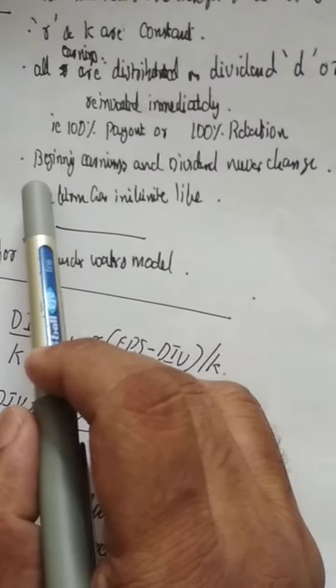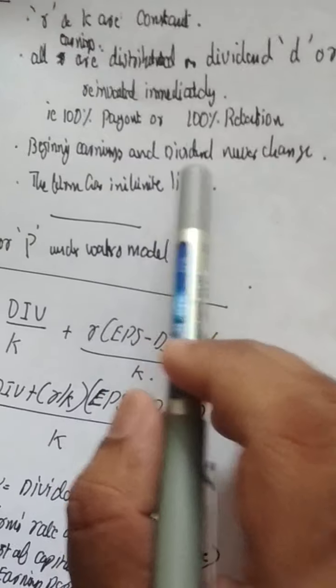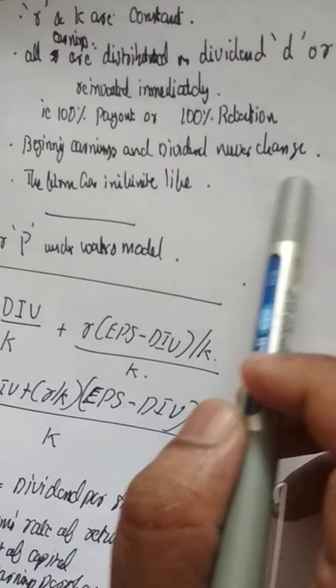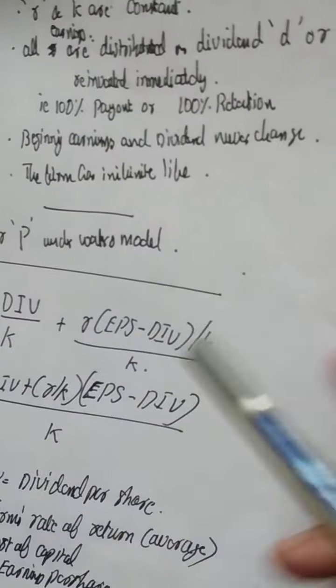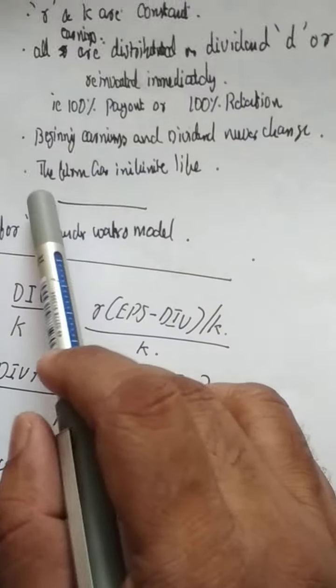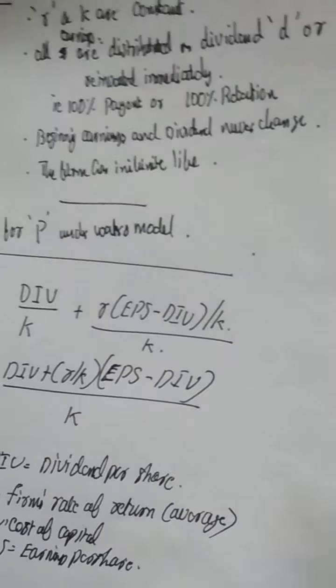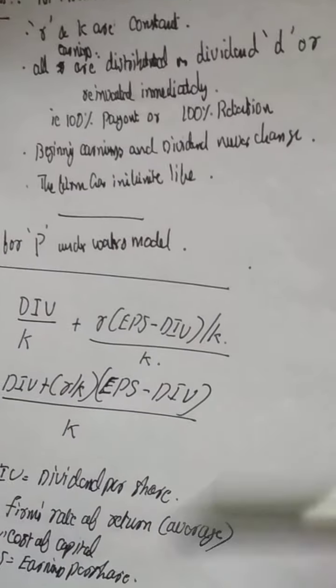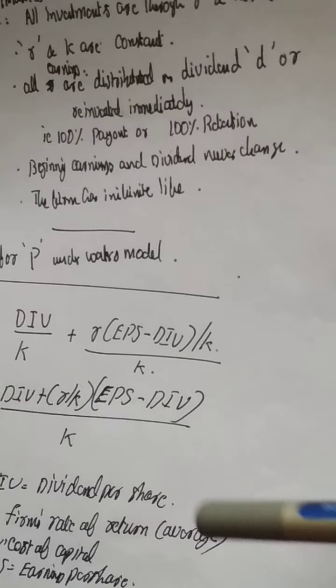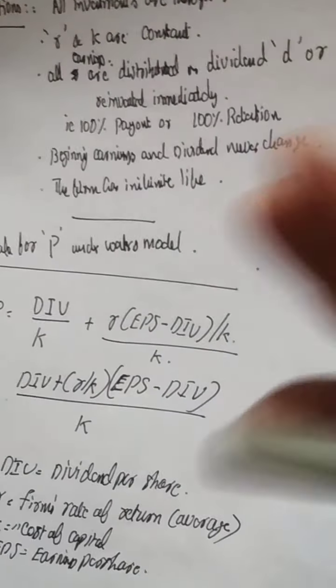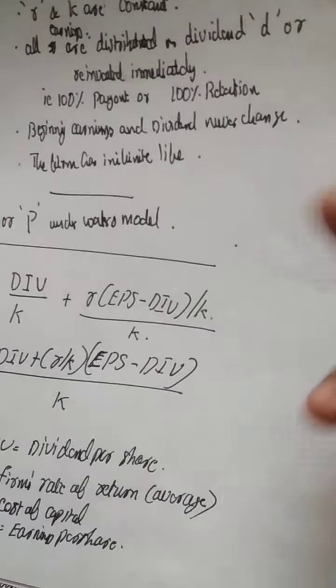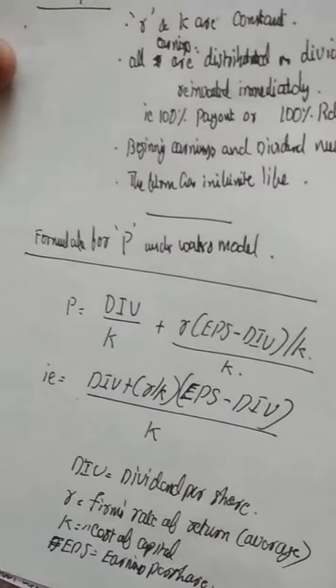Then the next assumption is that beginning earnings and dividend never change. That we could go through while dealing with the problem. Then the company has perpetual life. The firm has infinite life. It is not based on the assumption that the company will be wound up tomorrow, or that dividends are distributed and this model is applied. The company will have perpetual or infinite life. So these assumptions are there under James E. Walter's model, the dividend theory of relevance.